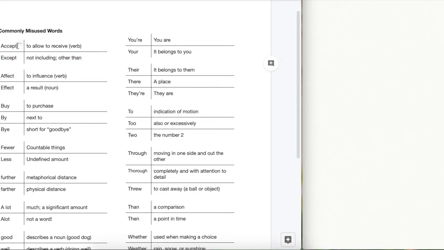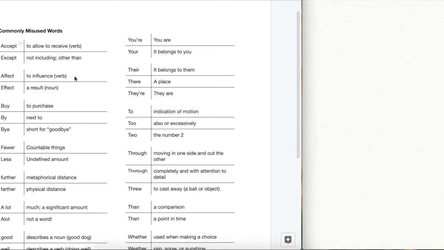One way to test is it makes sense to say accepted. He accepted the results of the race. He accepted a gift, whereas excepted is not really something that we usually use. I mean, yeah, you can have this word, but it's not the past tense of except because this is not a verb.